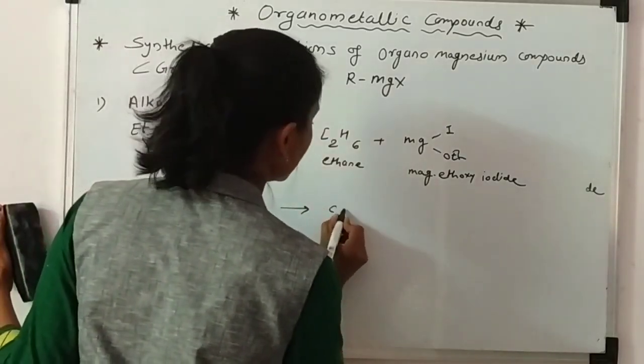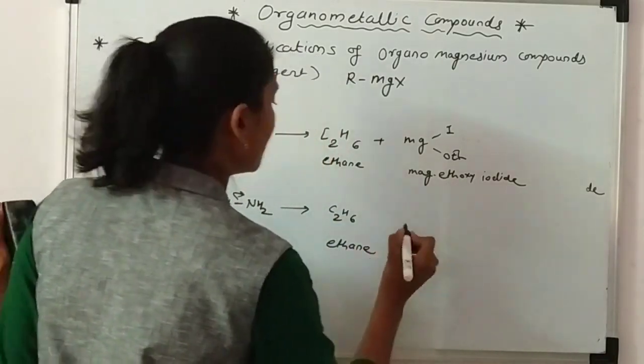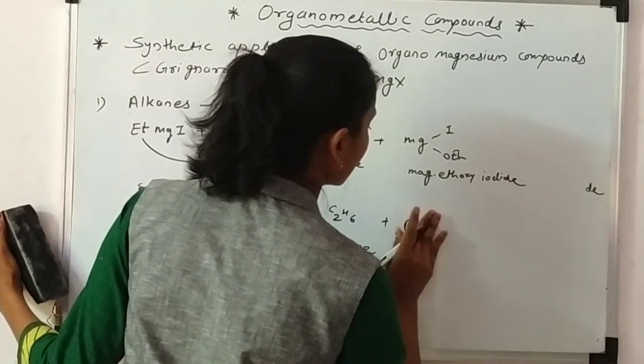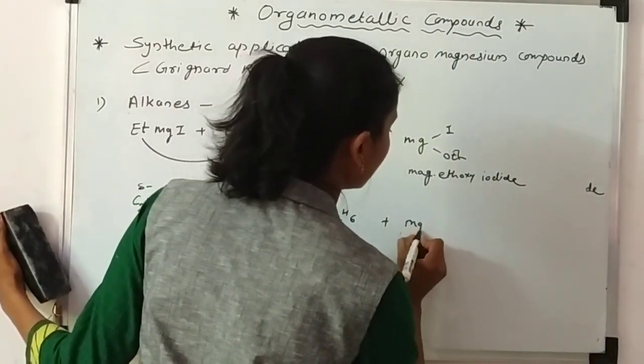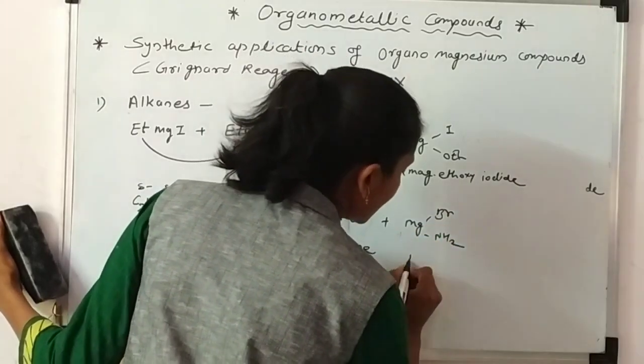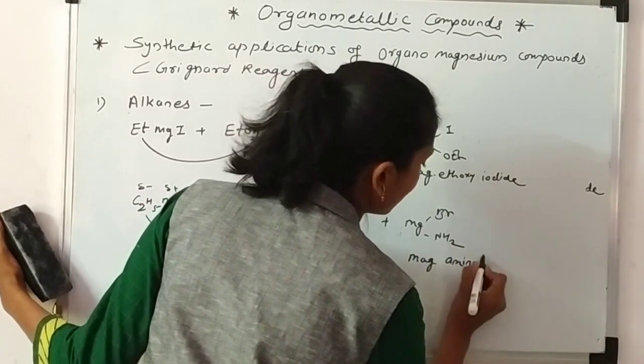So it's C2H6, you will get ethane, plus MgBr and this amine, so its name is magnesium aminobromide.